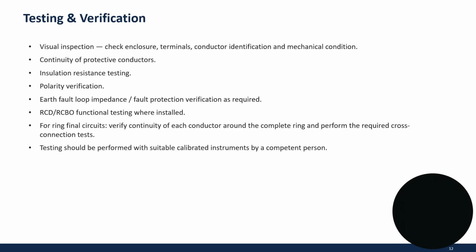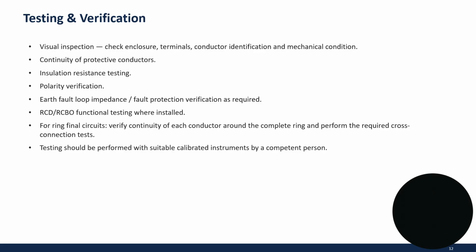Testing and verification. Visual inspection, checking enclosure, terminals, conductor identification and mechanical condition. Continuity of protective conductors. Insulation resistance testing. Polarity verification. Earth fault loop impedance. Fault protection verification as required.